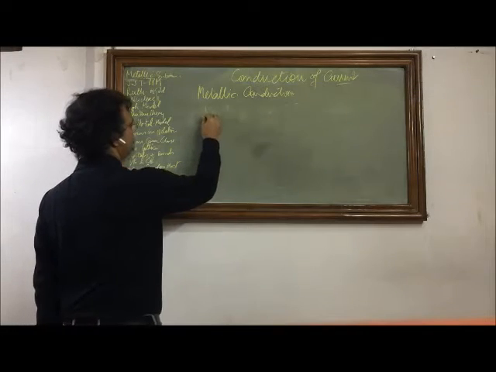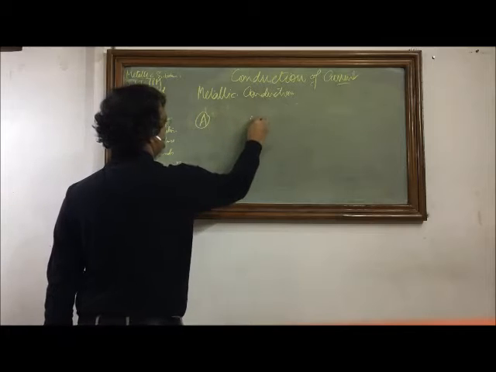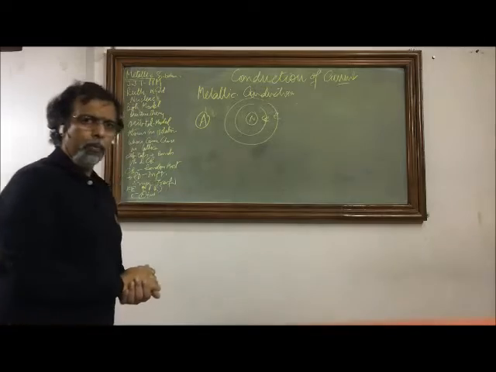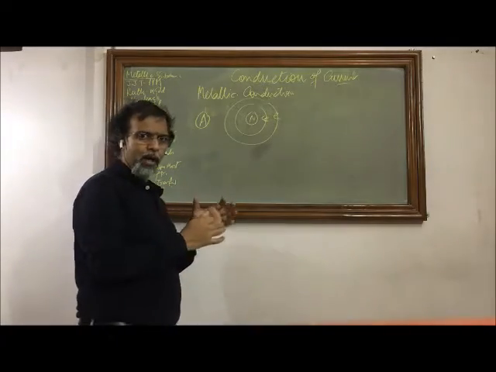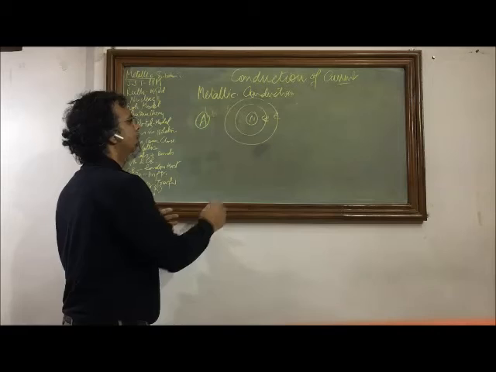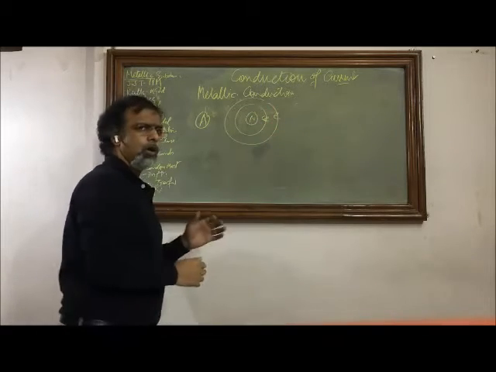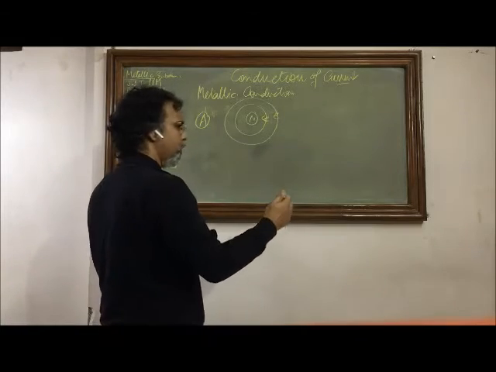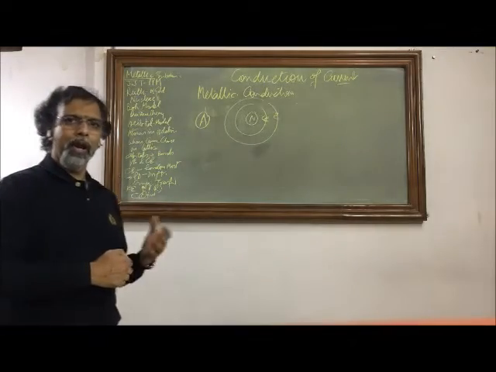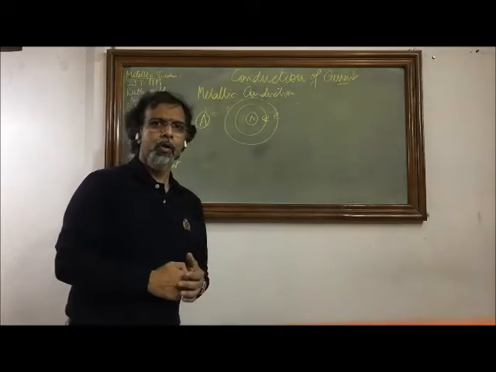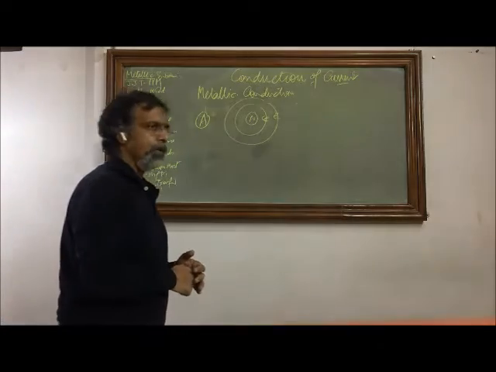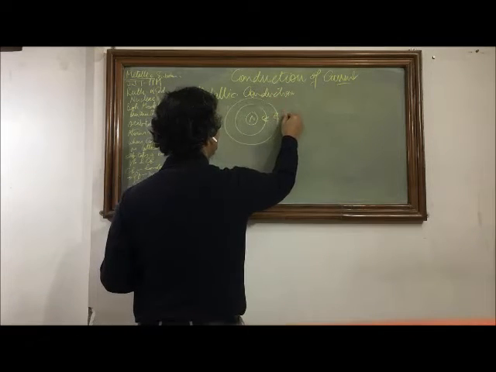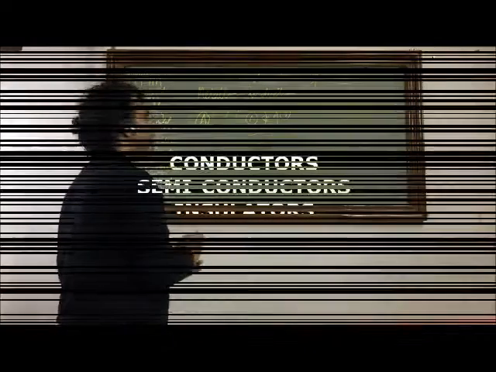So in the Bohr model of the atom, we have a nucleus surrounded by electrons. Electrons move in fixed orbits which have some discrete energy, and that energy is possible at certain levels only. But this is when the atom is in isolation. When several atoms come together to form a metal lattice structure, the picture is slightly different. The outermost electrons are the valence electrons and the inner electrons are not valence electrons.